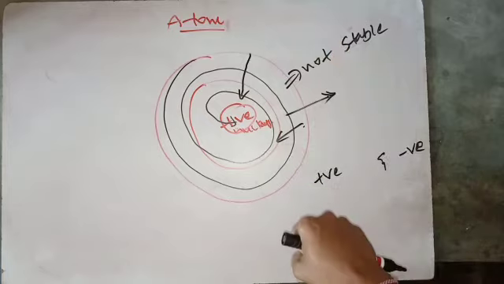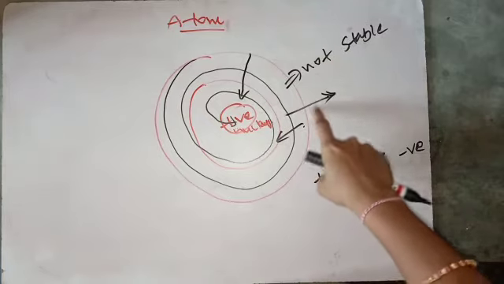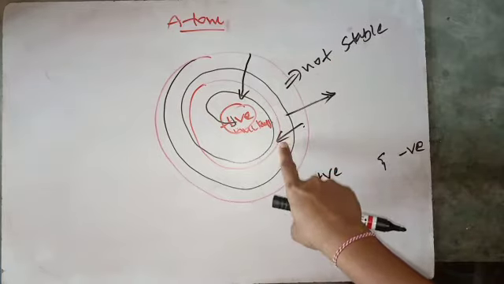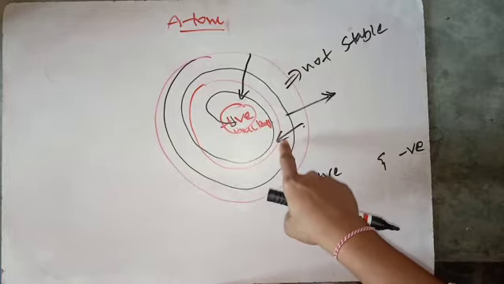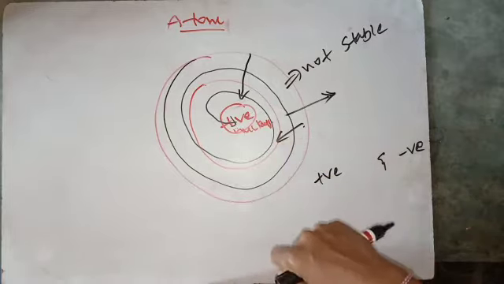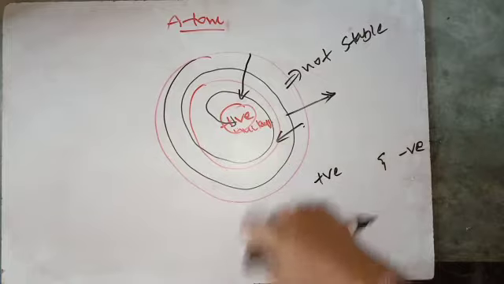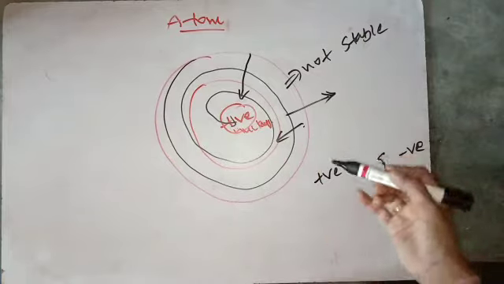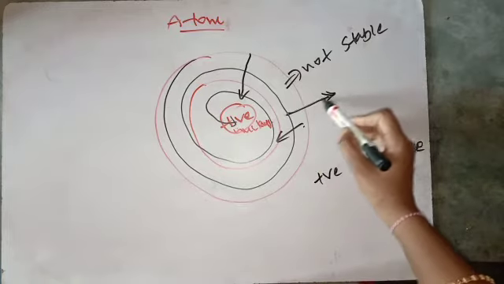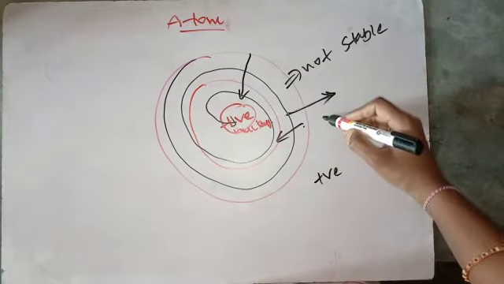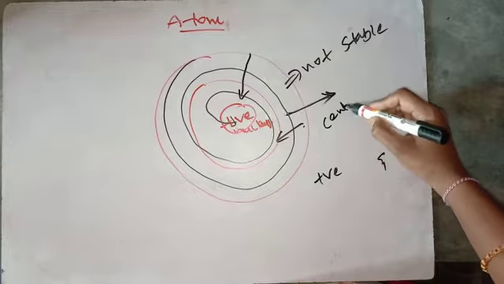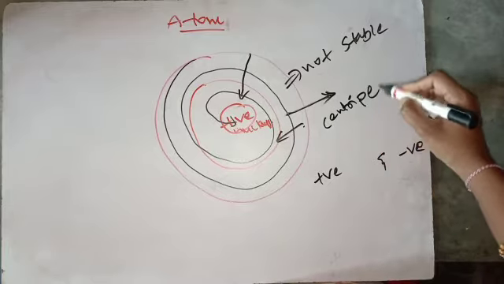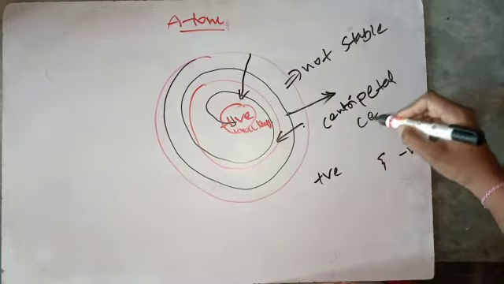For a stable system, there must be a force equal and opposite to this inward force, which is the Coulombic force of attraction. That outward force is the centripetal force.